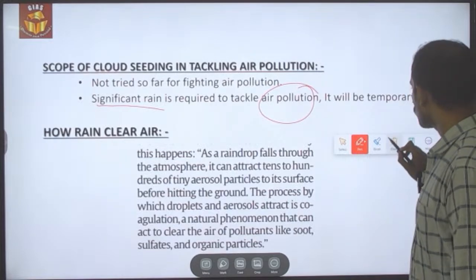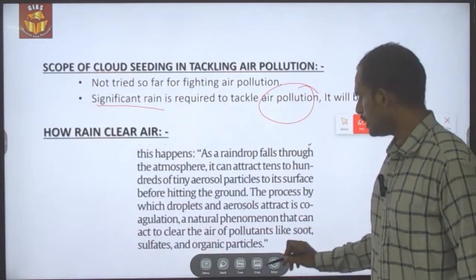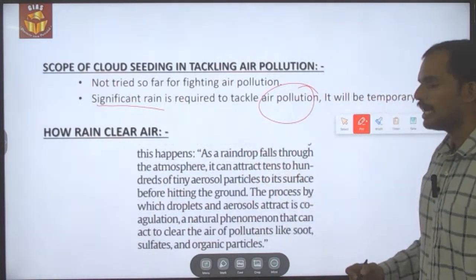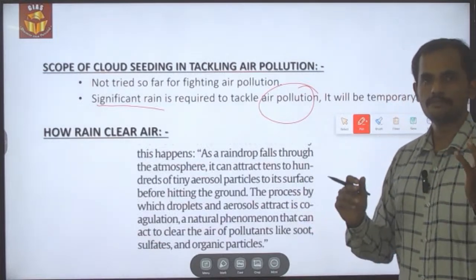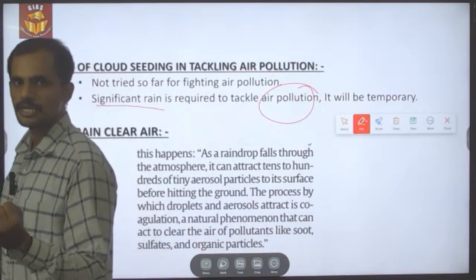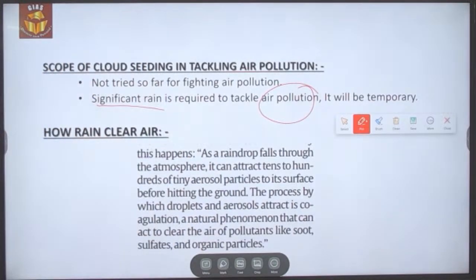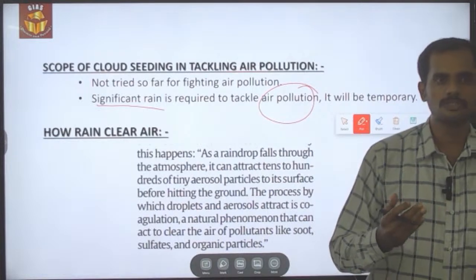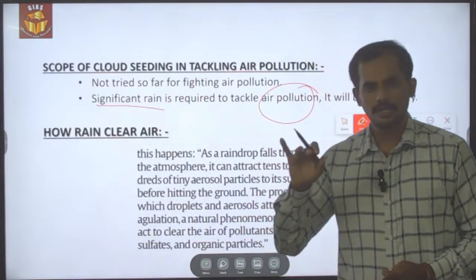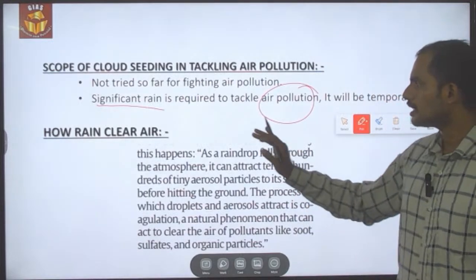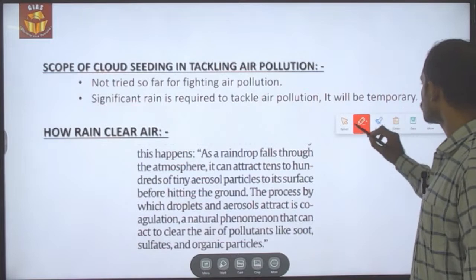So how will the rain clear the air pollution? As the rainfall drops through the atmosphere, it tends to attract all the particles present in the atmosphere towards itself. As a result, since the droplets are attracting the dust particles prevailing in the atmosphere, it will enable the dust particles to settle down on the earth's surface. So this is how the rain will clear the air pollution.